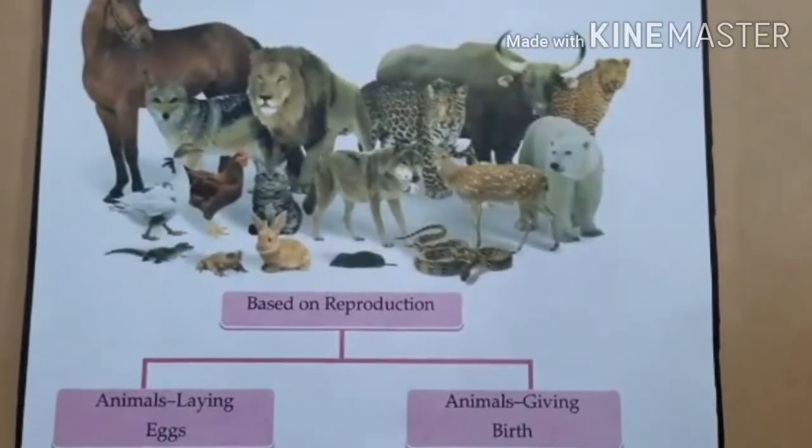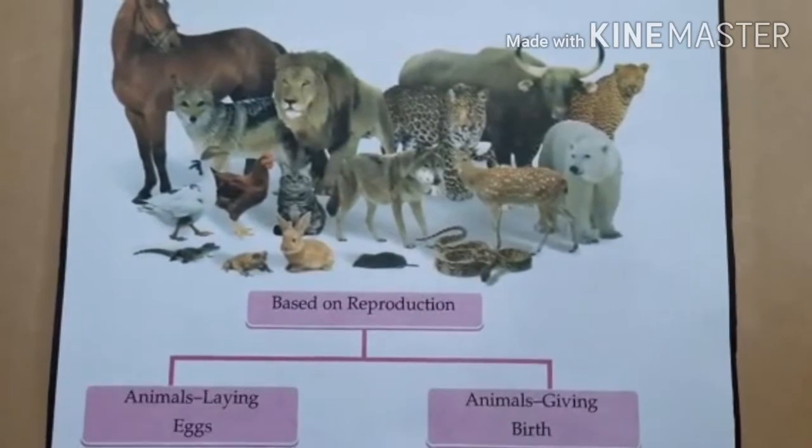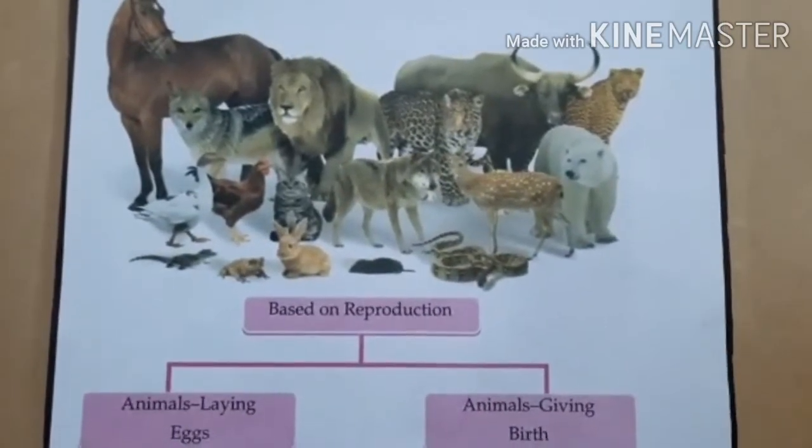All living things have the ability to reproduce. So today we will be learning about how animals reproduce. Animals reproduce in two ways. On the basis of the ways in which they reproduce, we can divide them into two types.